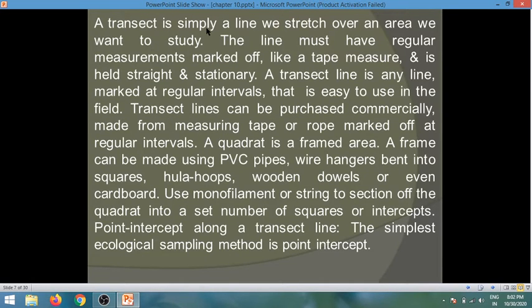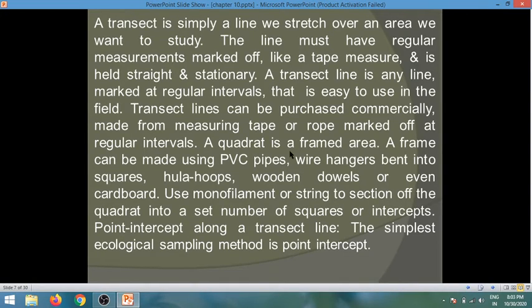A transect is simply a line we stretch over an area we want to study. The line must have regular measurements marked off like a tape measure and is held straight and stationary. A transect line is any line marked at regular intervals that is easy to use in the field. Transect lines can be purchased commercially, or made from measuring tape or rope marked off at regular intervals.